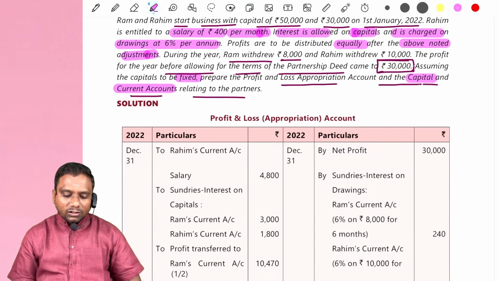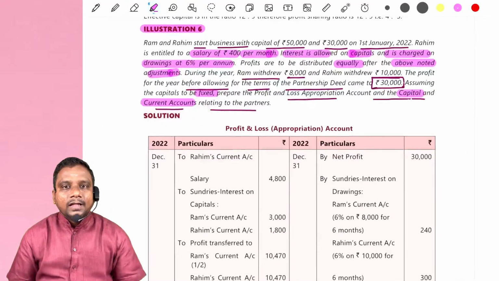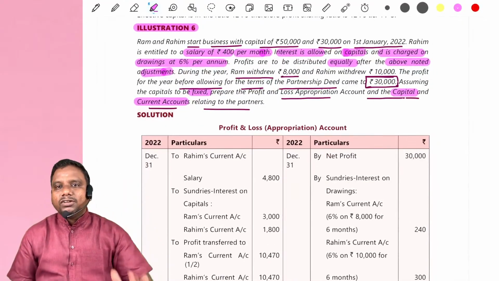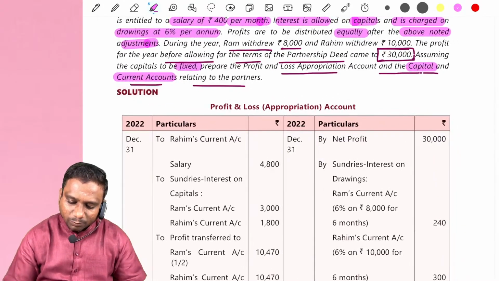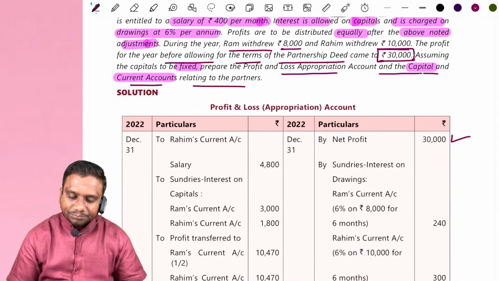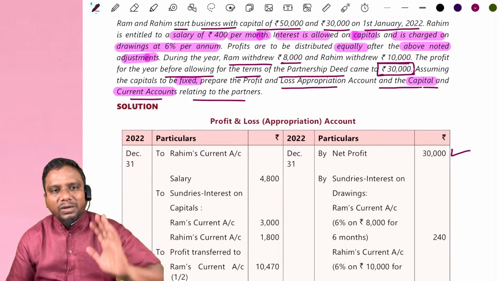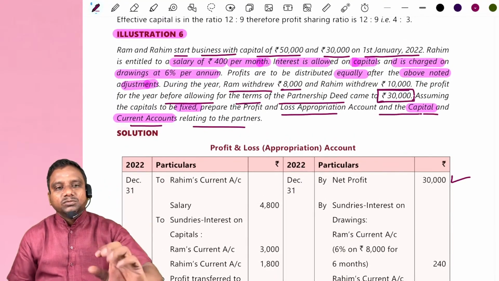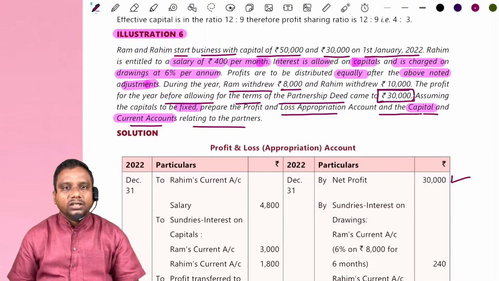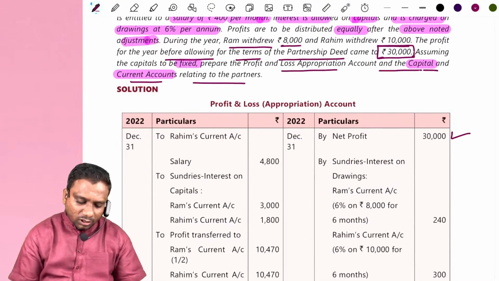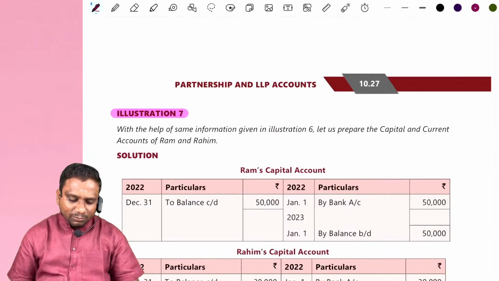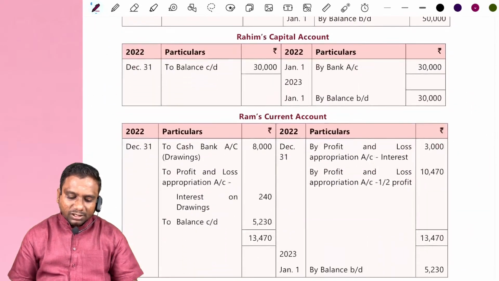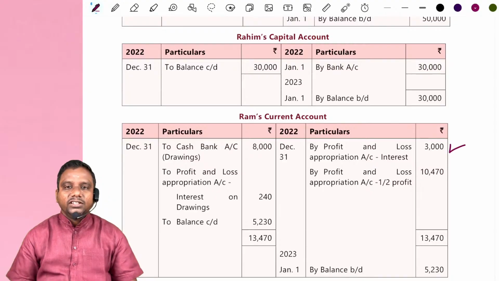Now look at the profit and loss appropriation account. How do we prepare it? Whatever profit we arrived at in the profit and loss account is first taken to the P&L appropriation account, credit side. So, by net profit 30,000. Now look, the partnership deed provides salary to Rahim. On the debit side, to Rahim current account, salary. At the same time we open Rahim's current account. On the credit side we write 3,000 rupees salary.